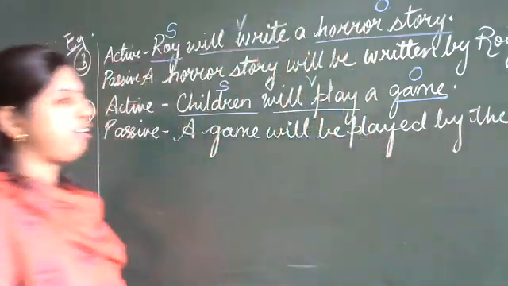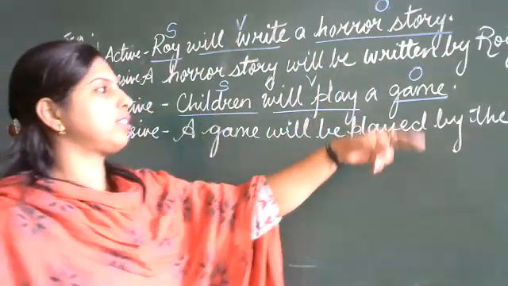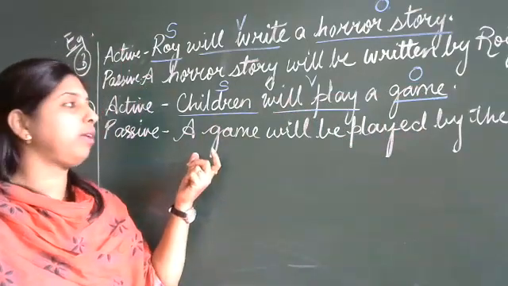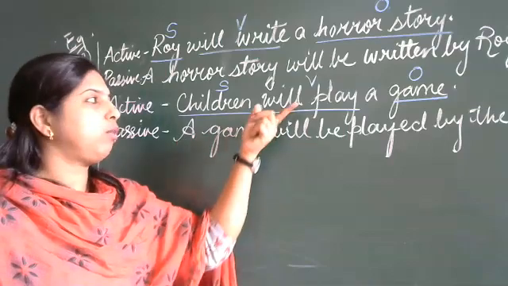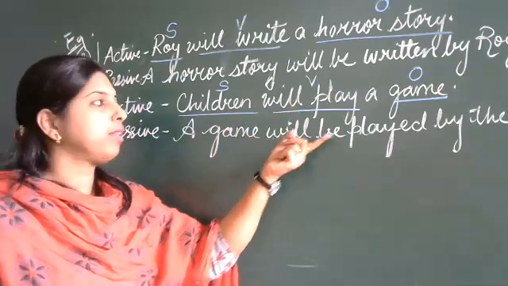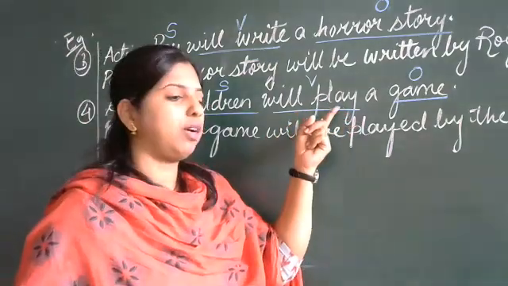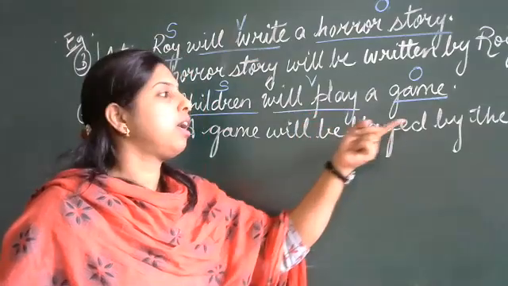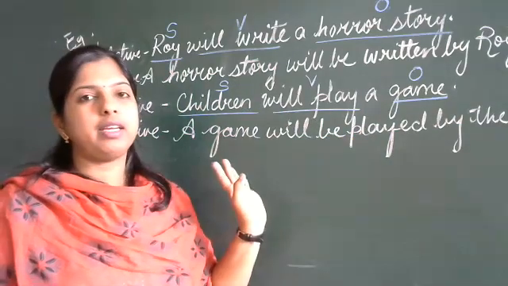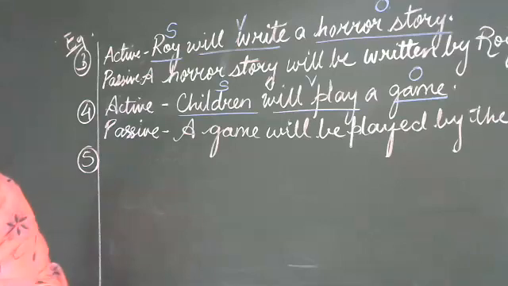Okay. So here we have changed the sentence from active to passive. Children went last, game came first, as usual, according to the rule we have been following. A game will change to will be. That means we have utilized will be, and we have added what? The past participle form of the word play, that is, play changed to played by the children. So a game will be played by the children. Let us see the next, the last one, the fifth one.